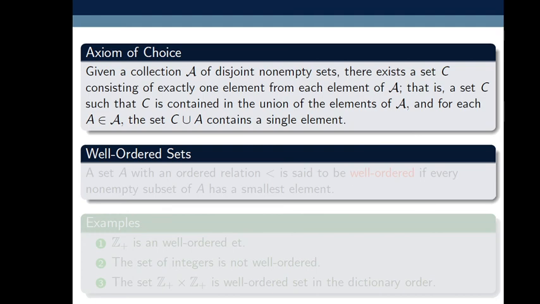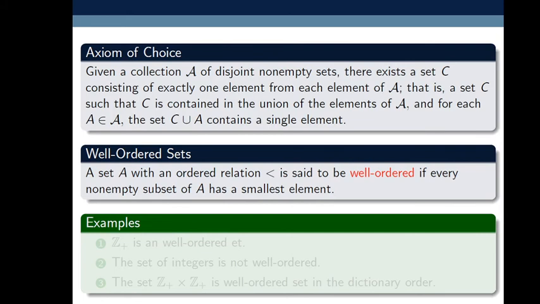Well-ordered sets. A set A with an order relation less than is said to be well ordered if every non-empty subset of A has a smallest element. So any set with an order relation is said to be well ordered if every non-empty subset of A contains a smallest element. For example, Z plus is a well ordered set. Why? If you take any of its subsets, then it has a smallest element.